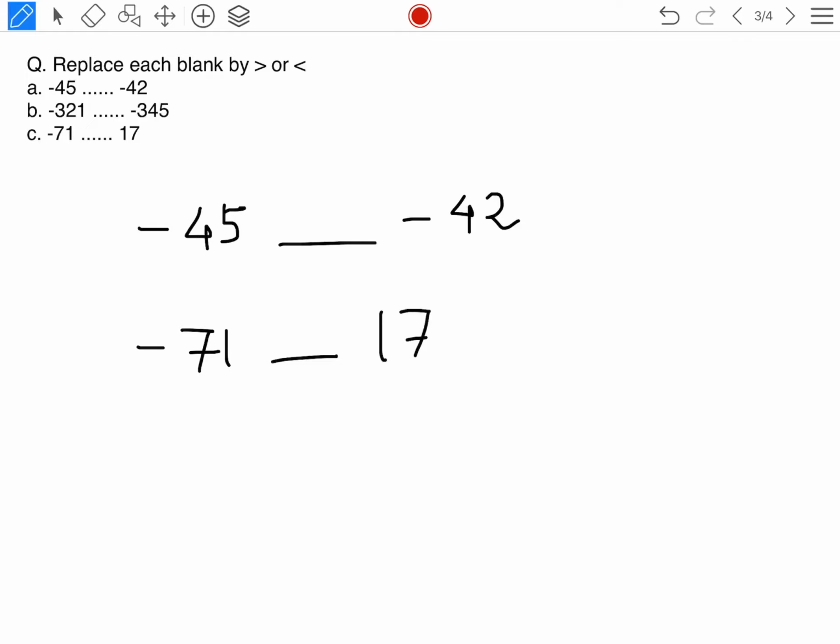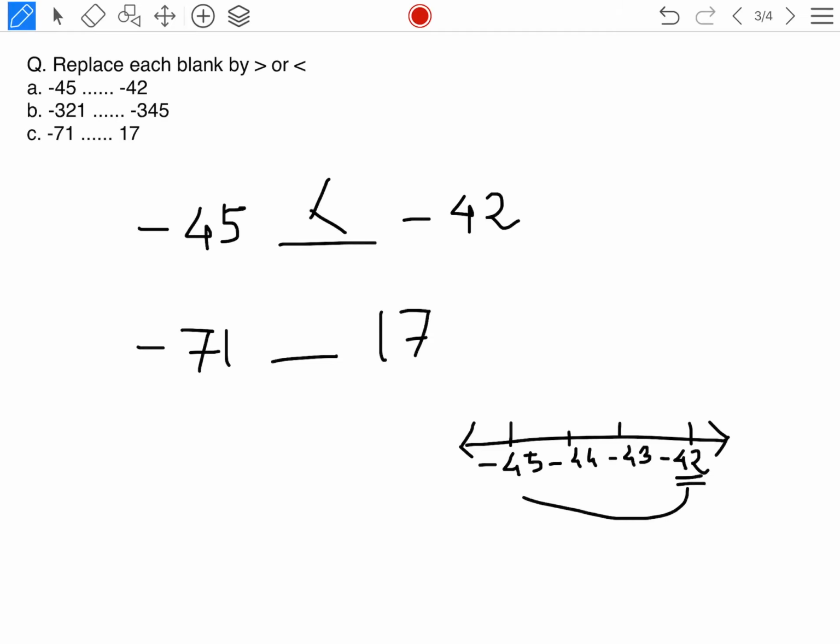Okay. See, first one it is given minus 45, then second one it is given minus 42. So which one will be greater here? As we have already discussed, the number to the right hand side is always greater. Yes or no? So if you write in a number line, if we continue minus 45, then it will be minus 44, then minus 43, then minus 42. Yes or no? So you can see that minus 42 is on the right hand side of minus 45. So minus 42 will be greater than minus 45. Understood?